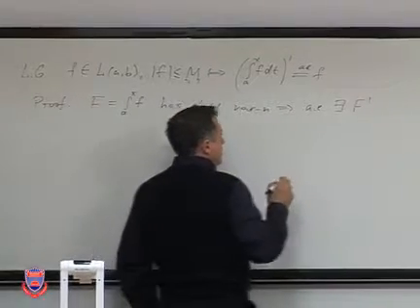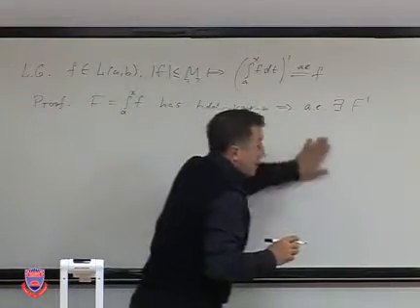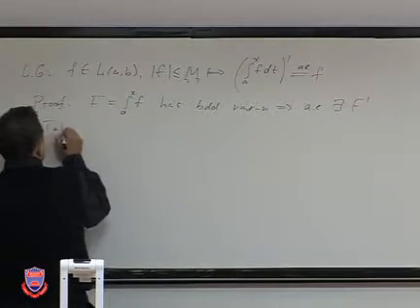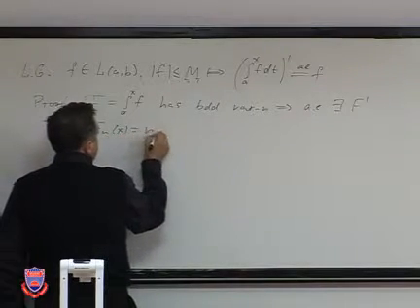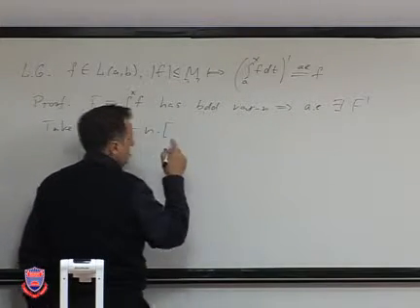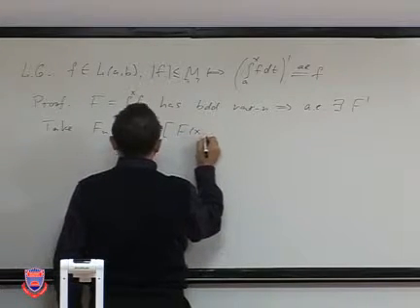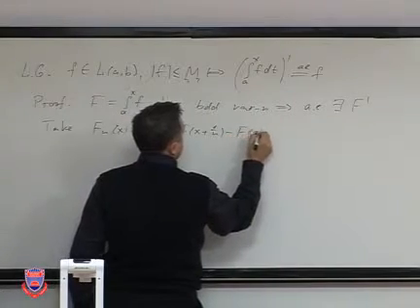Now, what is F prime? Of course, it is the limit of a corresponding sequence. We will take the sequence Fn of x, as we did before when we discussed derivatives: n times F of x plus 1 over n minus F of x.